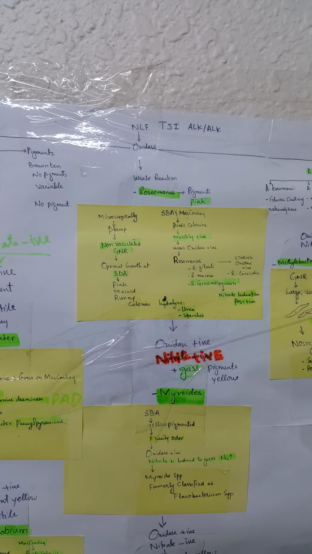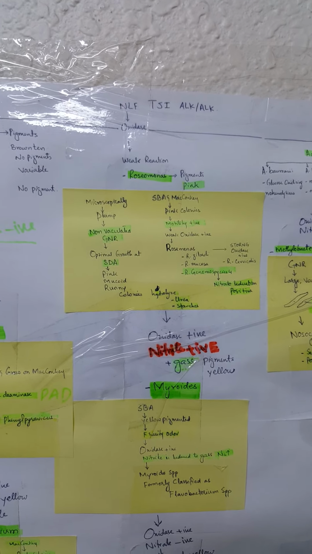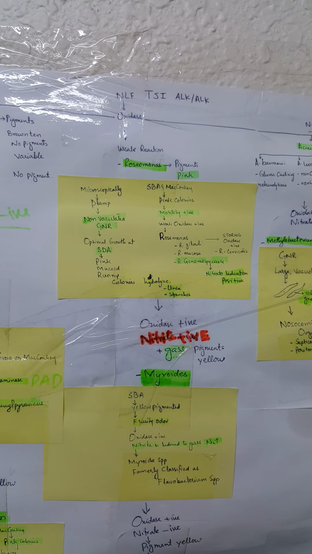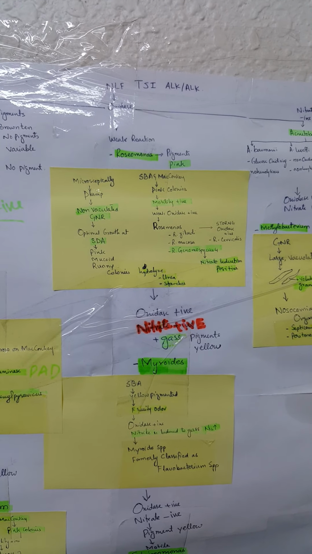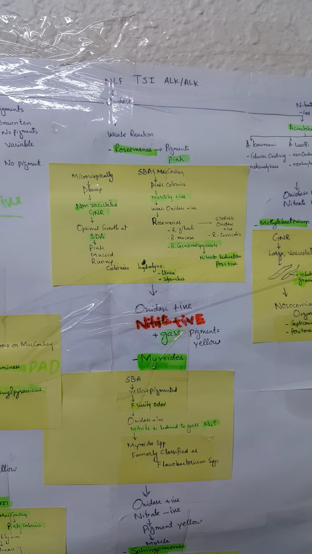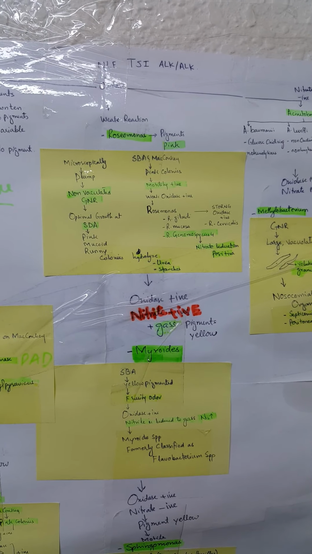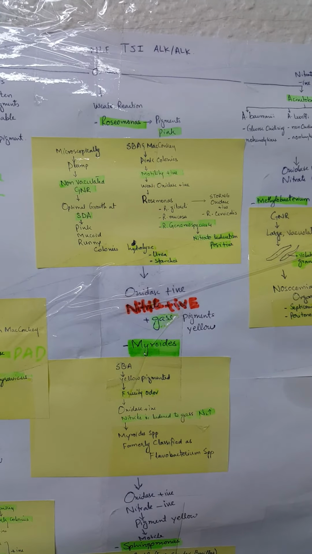Now we will discuss the weak reaction of oxidase, which is Roseomonas. It is a pink pigmented organism, and can grow on MacConkey and SBA. Motility is positive, but there is a weak oxidase positive reaction for Roseomonas species. And Roseomonas hydrolyzes urea and some starches.